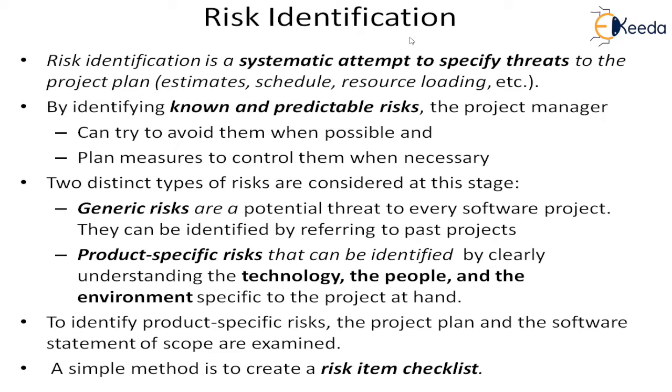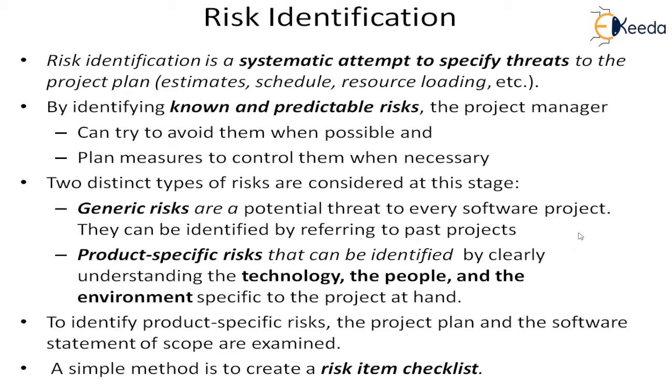If he has identified the risks, then he can go into these steps. Otherwise, he cannot. So two distinct types of risks are considered at this stage. When you do the risk identification, the project manager has to look into generic risks and product specific risks. This is another way of categorizing them. And you have to do the known and predictable risks. But what are generic risks? Generic risks are potential threats to every software project. So you can identify them by looking at past projects. And product specific risks can be identified by understanding the technology, people, and environment specific to the project at hand.